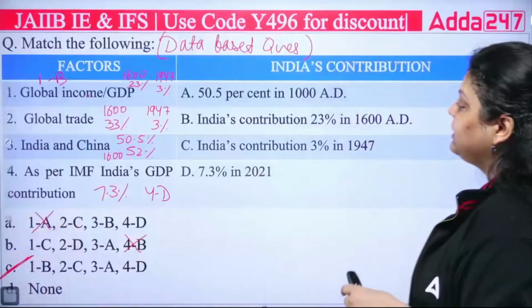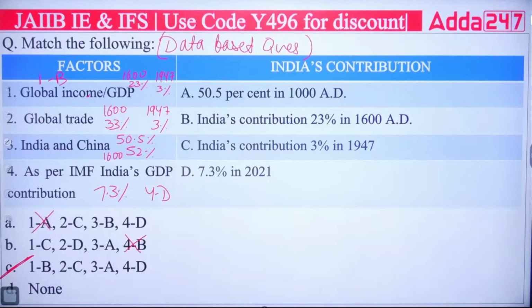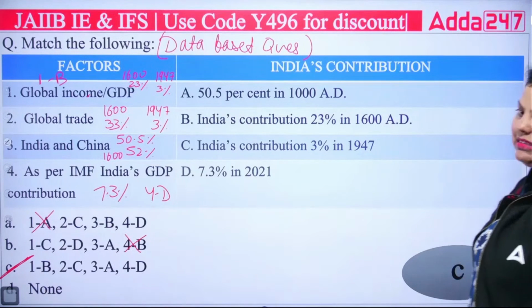After that, India's contribution was increasing and China's contribution was decreasing. Now, the last one is as per the IMF, International Monetary Fund, the country's GDP contribution was 7.3% in 2021. It means the right answer will be your C option.